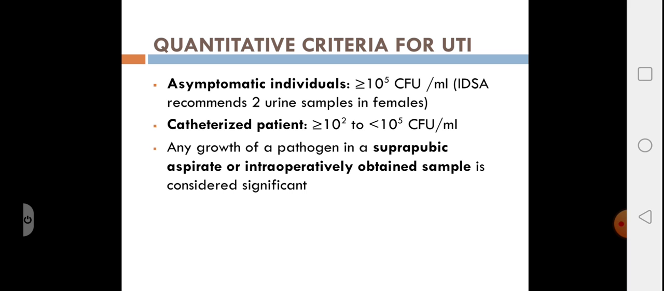Let us again look into the quantitative criteria for UTI. In symptomatic individuals, what is a significant colony count? It should be more than or equal to 10 to the power of 5 colony forming units per ml of urine sample. The IDSA, the Infectious Diseases Society of America, recommends that 2 urine samples in females should show this count. In a catheterized patient, even a count of 10 to the power of 2 CFU per ml is significant. And in a suprapubic aspirate or intraoperatively obtained sample, any growth is significant.